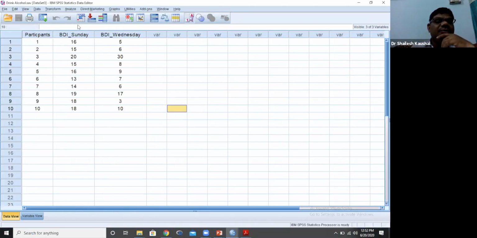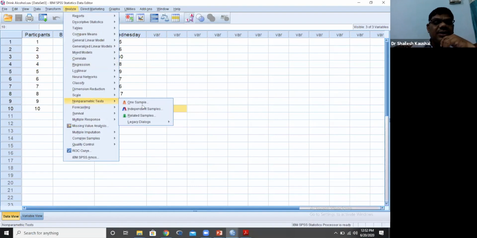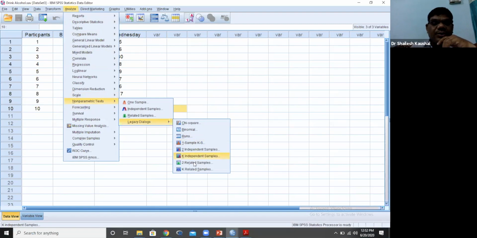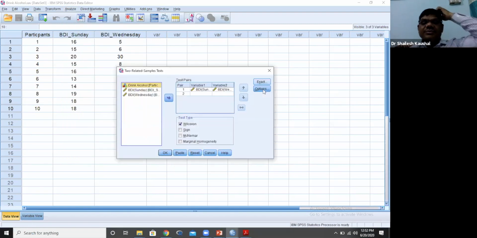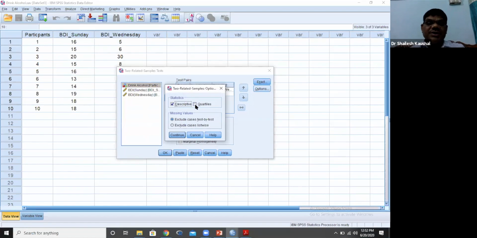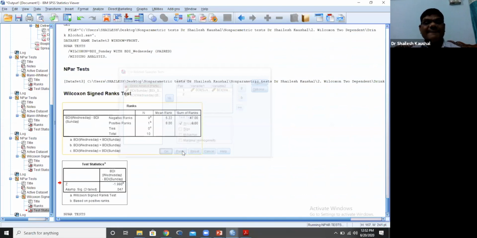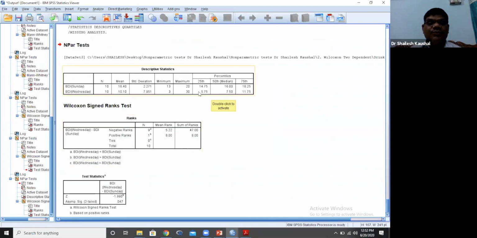For example, here we are using two related samples, descriptive statistics and quartile. So we can take the median value this way also, like here median value 16 and median value 17.5.